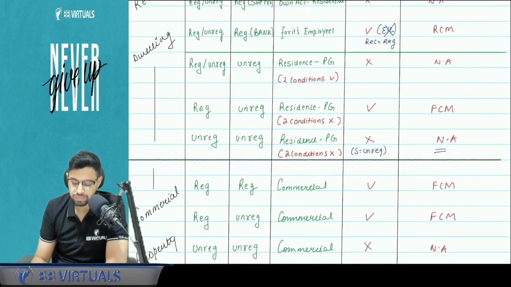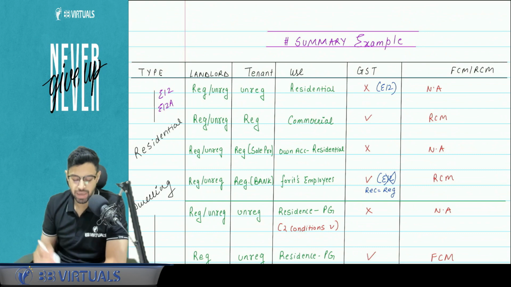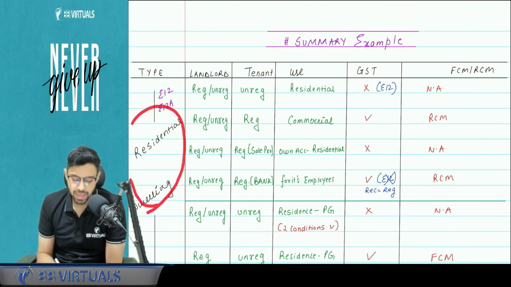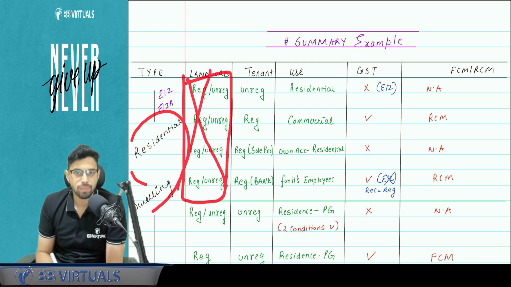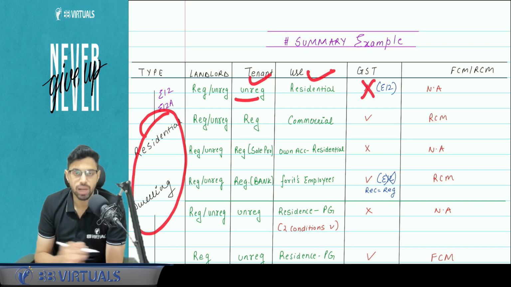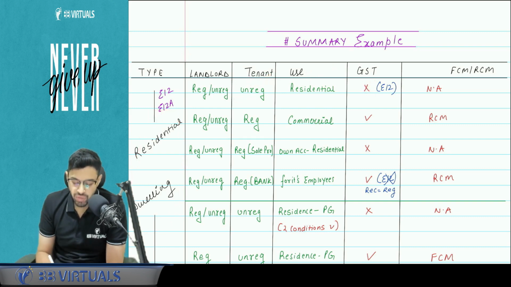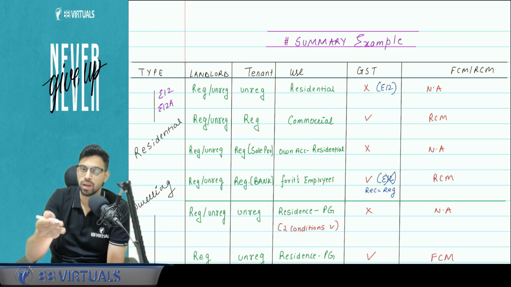Again, I have covered one example here. I will cover some of the parts here. For residential dwelling, the landlord status does not matter. Just see who is the tenant. If the tenant is unregistered and uses it for residential dwelling, GST is not applicable. If the tenant is registered and he is using it for commercial purpose, regardless of being a sole proprietor, we will always tax.